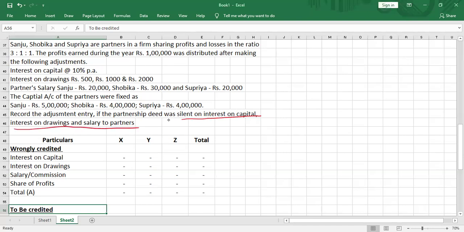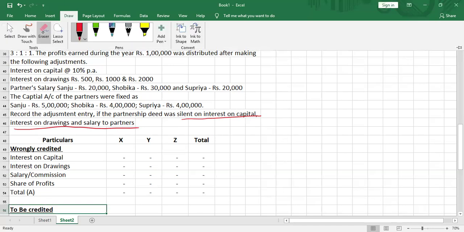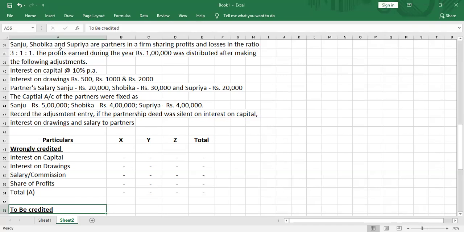So the partnership deed has been silent with respect to interest on capital, salary to partners, and interest on drawings, which means that they should not have been provided for, but they have been provided. So what is wrongly credited? Interest on capital has been wrongly credited. Am I right or not, my dear children?